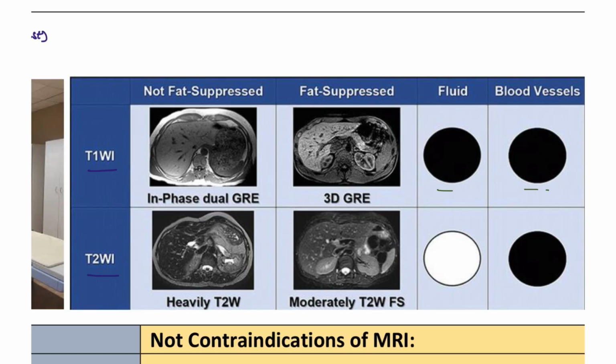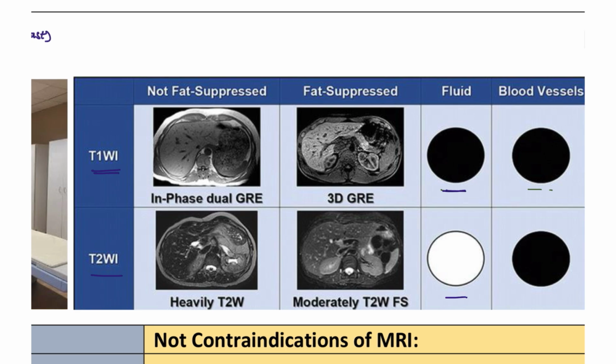In T1 weighted, the fluid appears more black. Remember it like this: World War II is more white, World War I is more black. So in World War II, the fluid is more in white color, and in World War I, the fluid will be more in black color. This is just differentiating between the fluid and the blood vessels in T1 weighted and T2 weighted images.